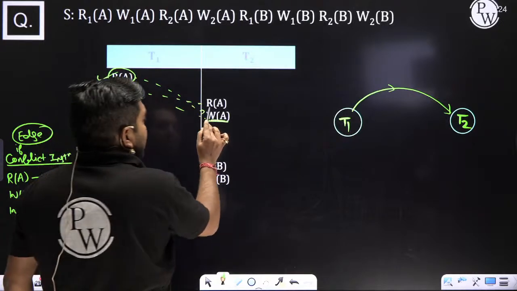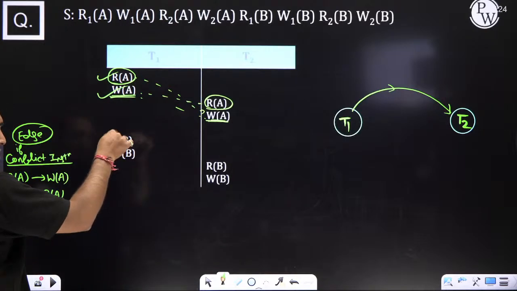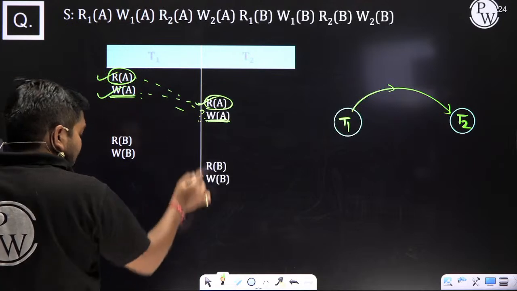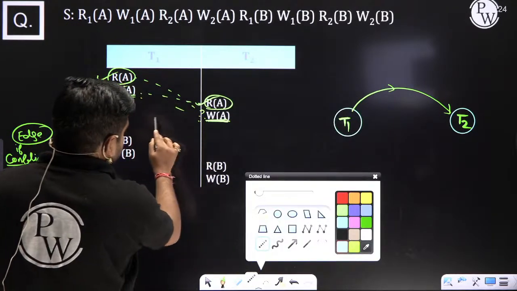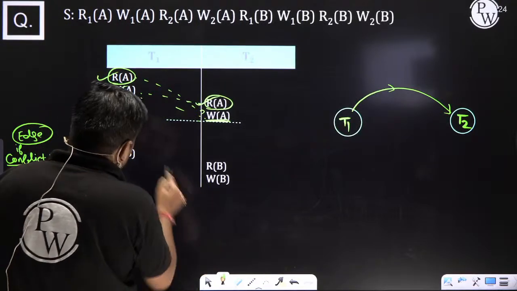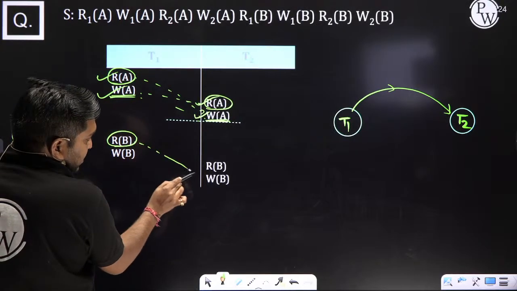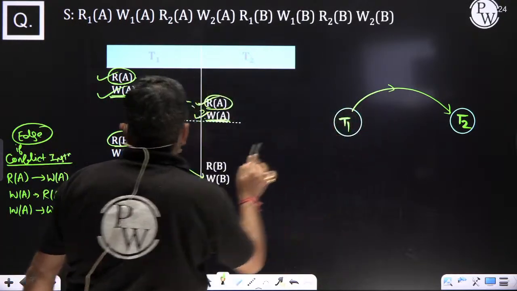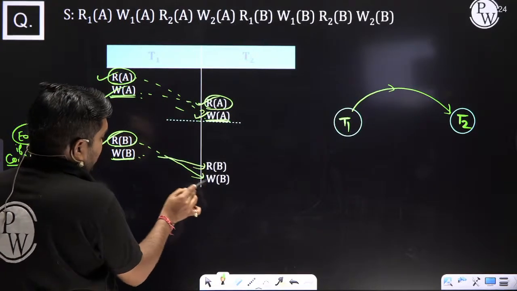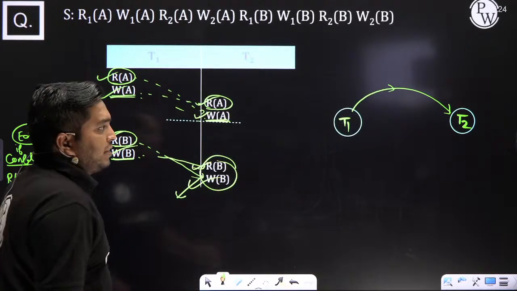Okay. Here read A, after that in the other transaction write A. No sir, this work is done. Write A, after that, is there a write A or read A in the other? No sir. Here read B, after that there is a write B. Yes, T1 to T2 done. Write B, after that there is a read A and write B done. After that any? No. Crystal clear, beta?